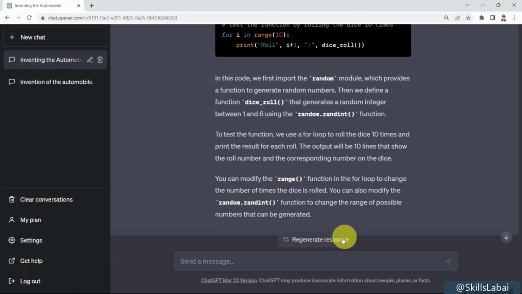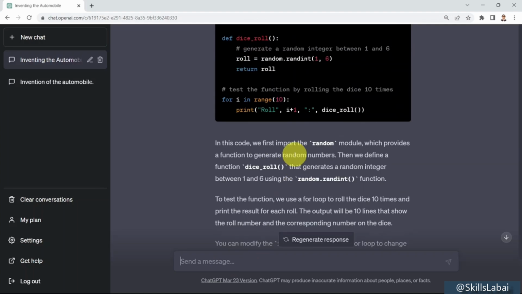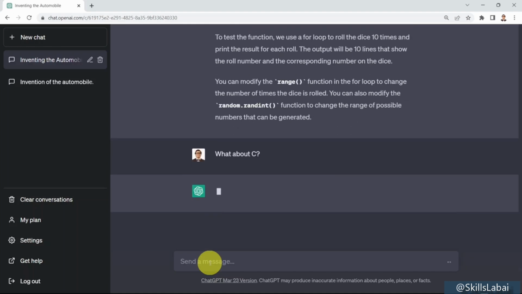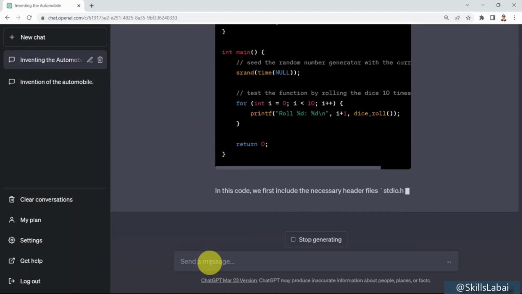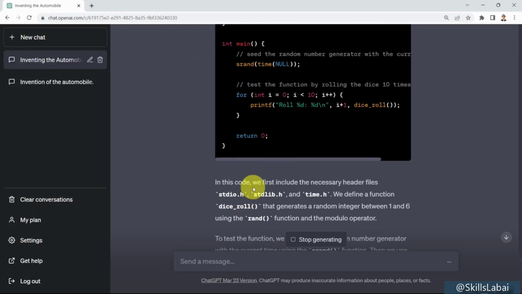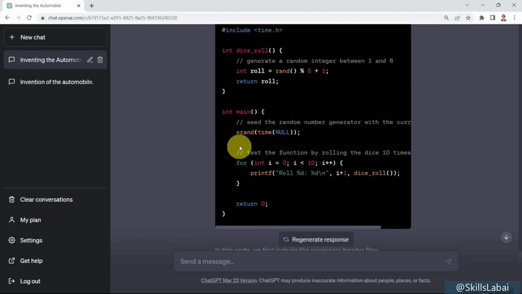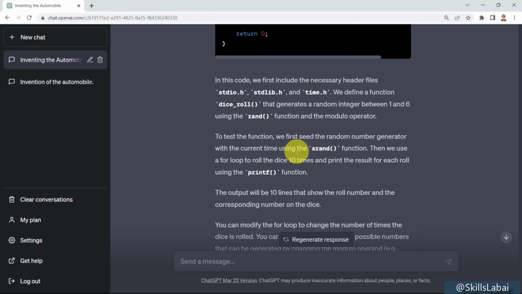Again, super powerful. What if you'd like maybe to convert that Python code to a different programming language? Well, you can do that as well. You can say, what about C? Basically, you're saying, okay, what about this code in C programming language? And here we go. ChatGPT is kind of expert in many programming languages, in Python, in Java, in C. And it's super powerful and converted right ahead into a different programming language in a few seconds.